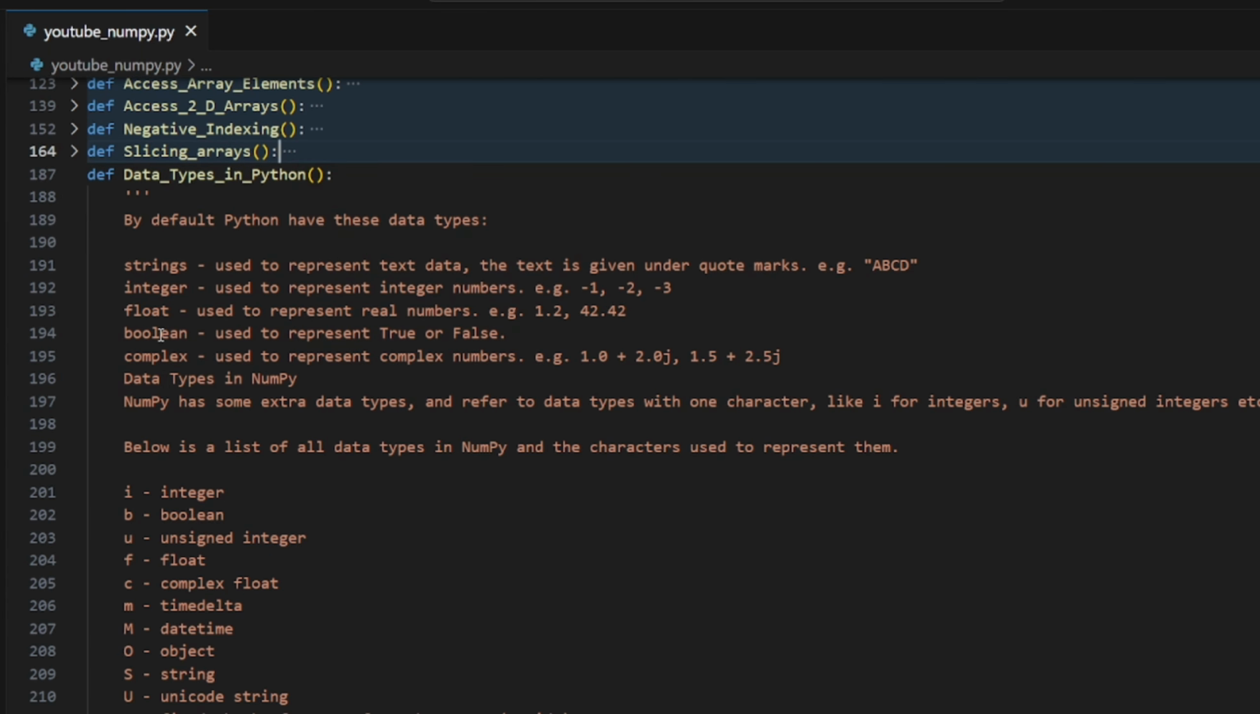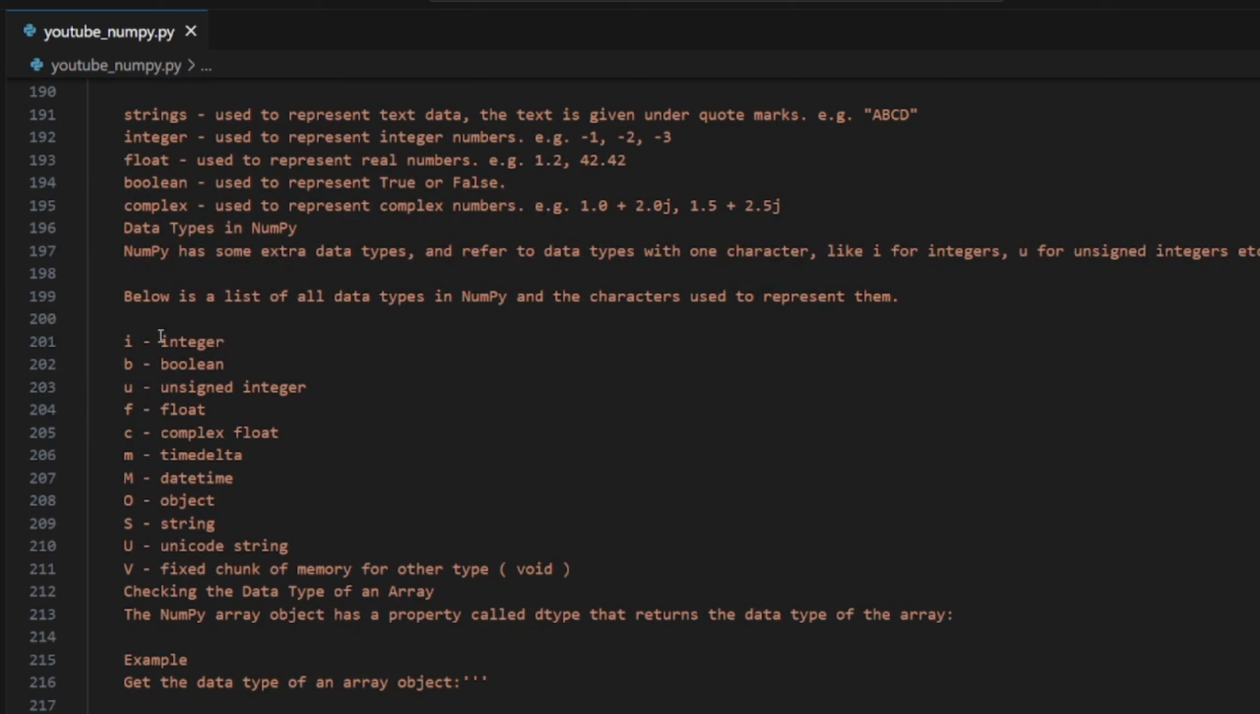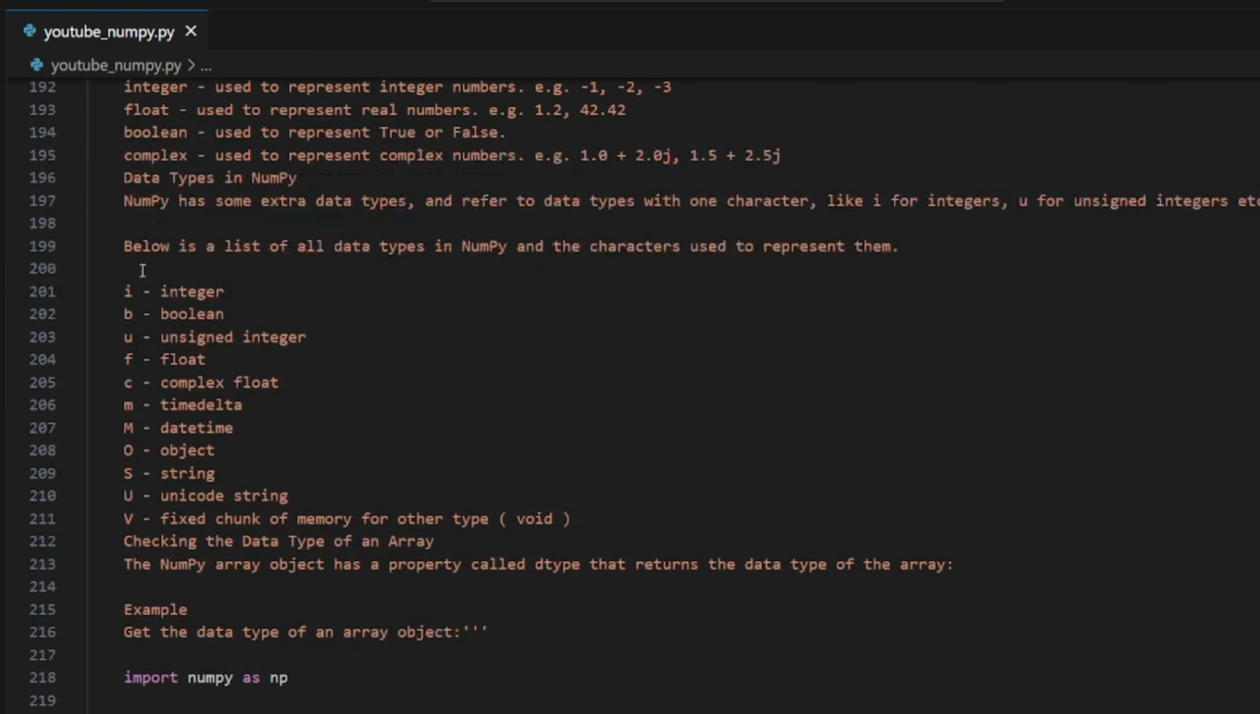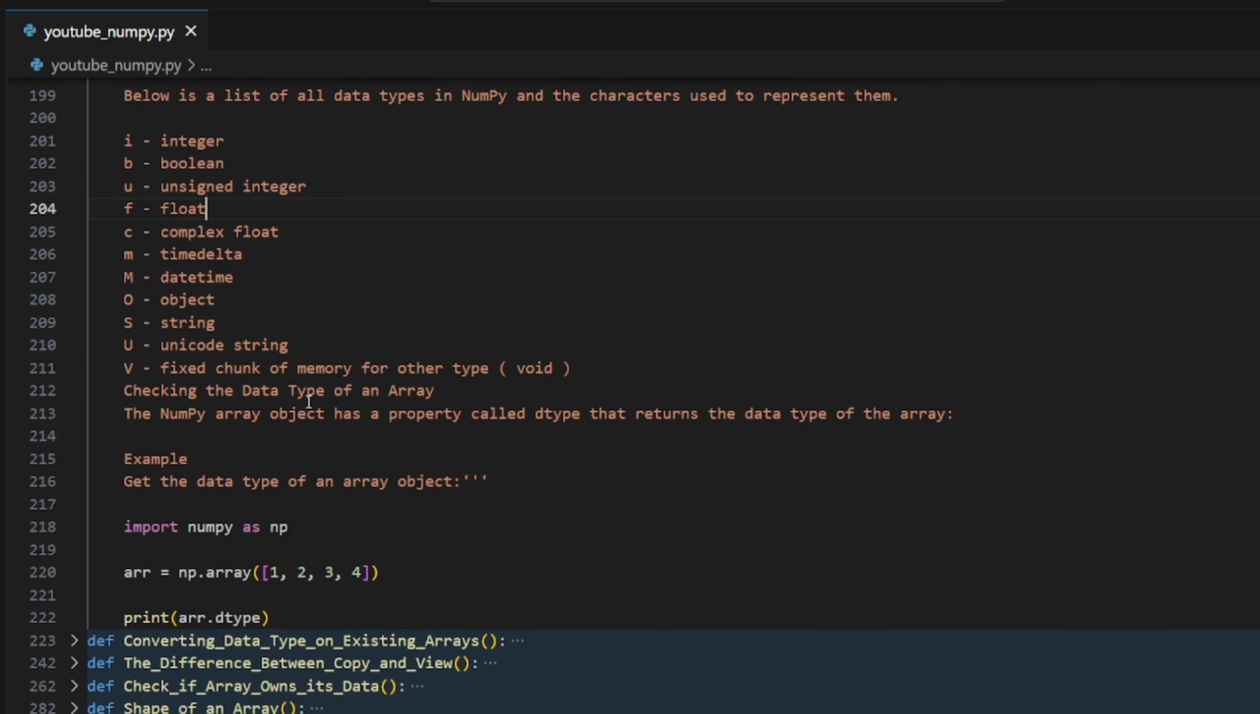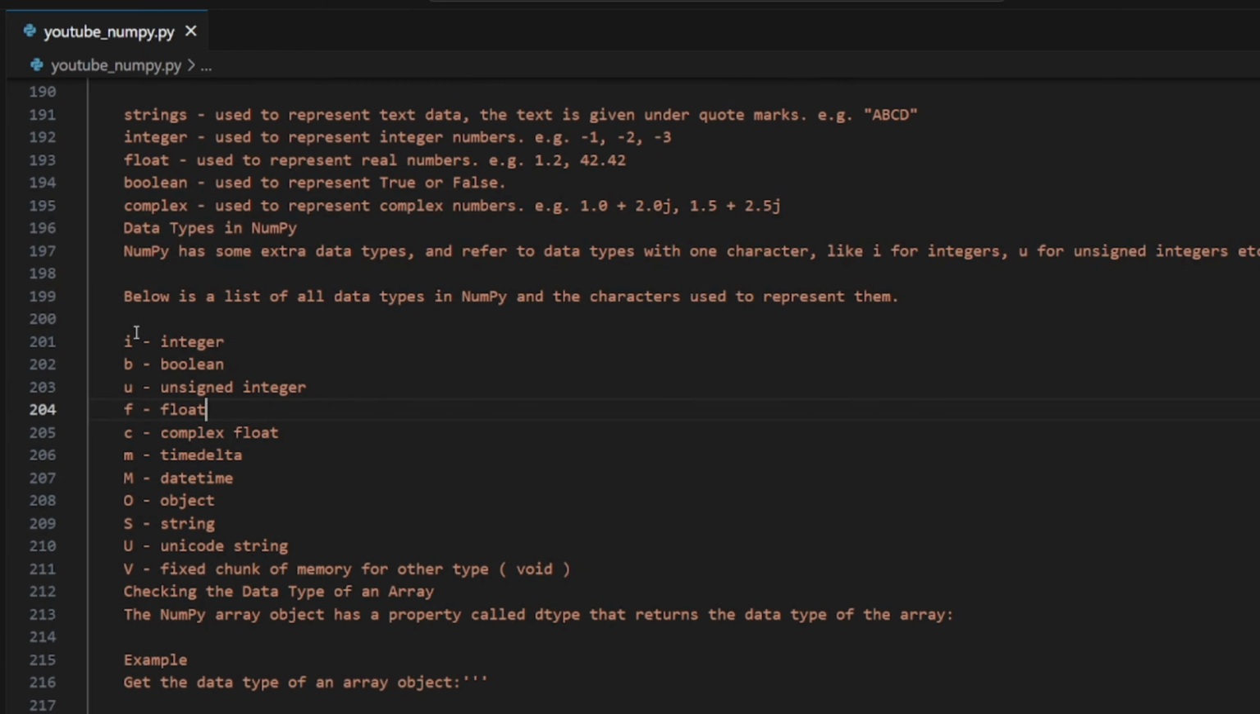So let's move on. NumPy has its own data type. You may have a little confusion over here, like Python has its own integer, float, etc. Here it is mentioned: I for integer, B for boolean, U for unsigned. For those who know C or C++, it is not a big deal, because they usually mention the data type while printing or while inputting, like scanf. So make sure you remember this, but I don't think you have to memorize it.